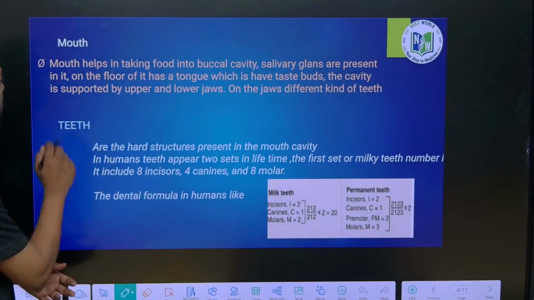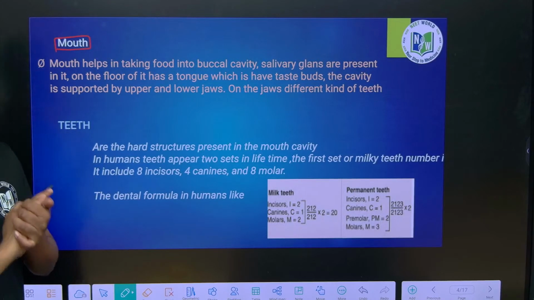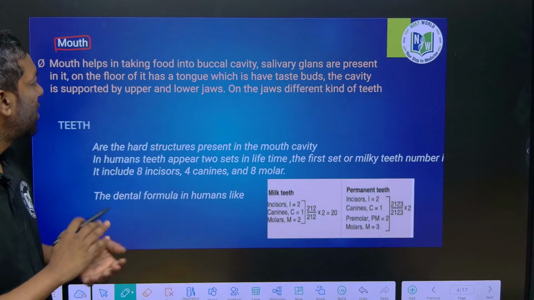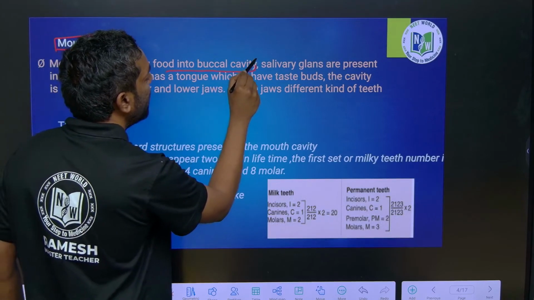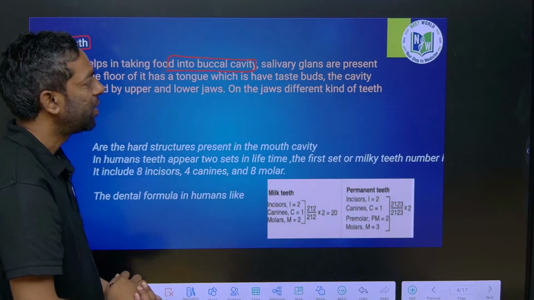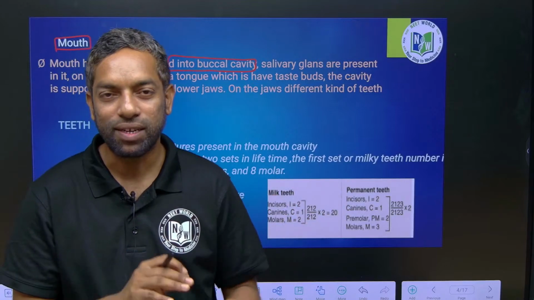Like the mouth. The mouth is the buccal cavity. Mouth is the cavity. In the mouth, guys, just think of any ice cream.